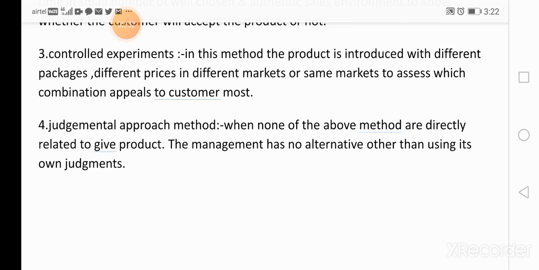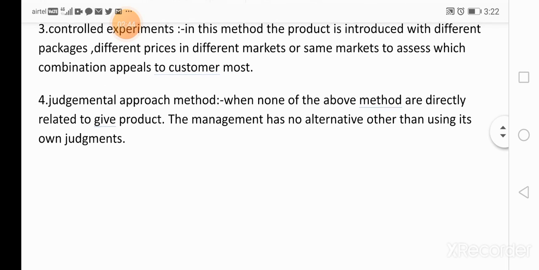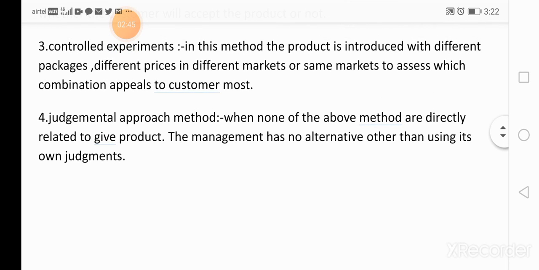The last one is the judgmental approach method. In the judgmental approach method, if all these methods do not give correct information and give confused information to the marketing manager or production manager, in these situations we take the help of the judgmental approach method.